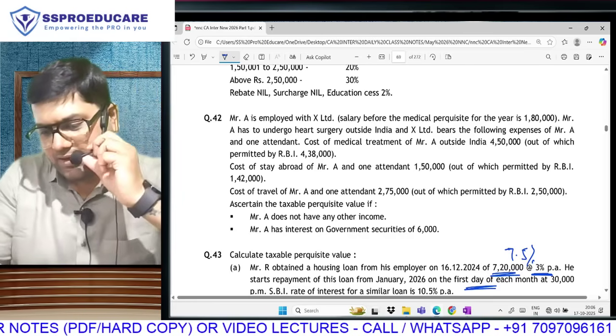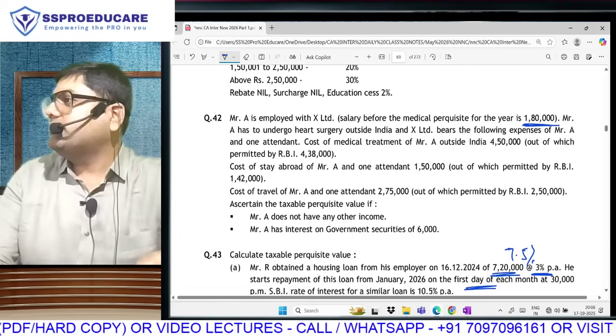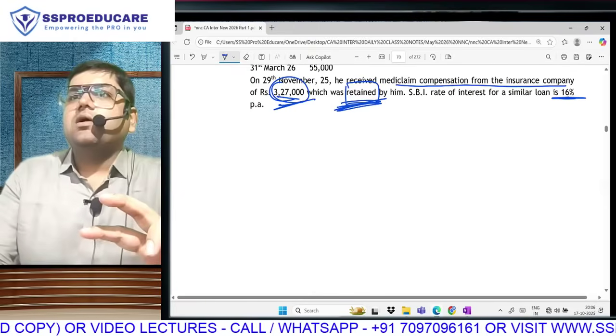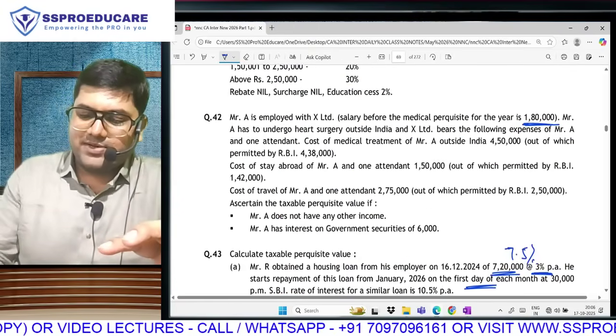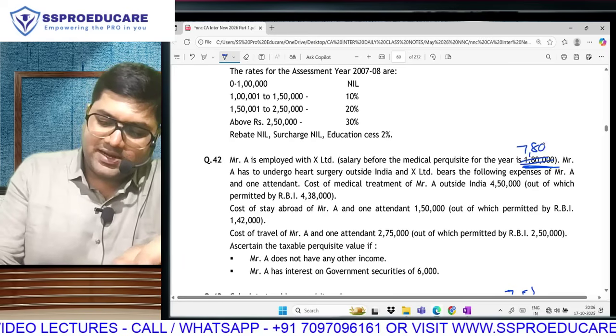So you will have to make a change in the question. This amount was relevant till last year when the limit was 2 lakh. Sometimes, as I told you, the amount was not prescribed in the budget. So now that we know the amount, you will have to change this to 7,80,000.